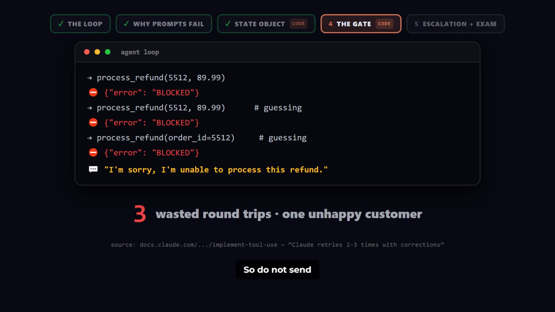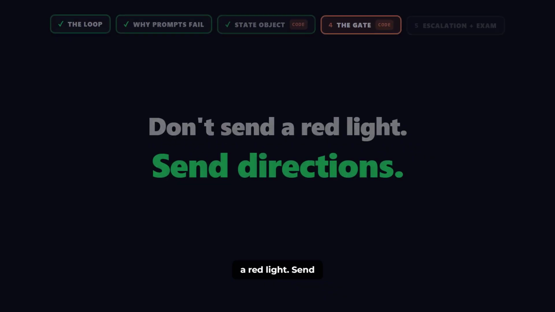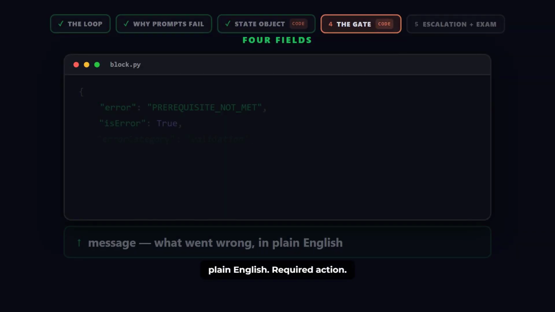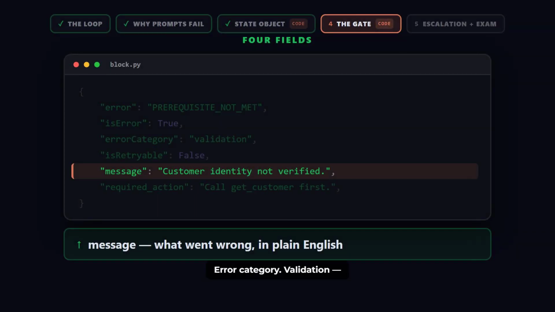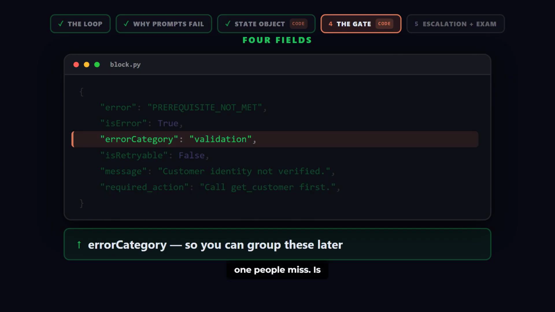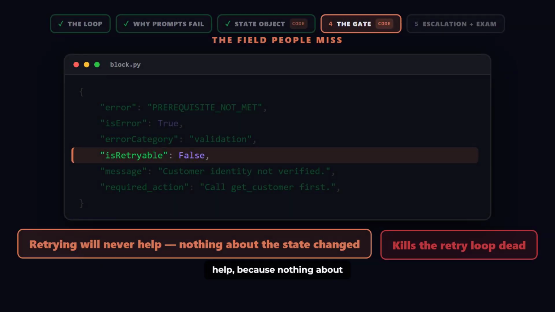So do not send a red light. Send directions. Four fields. Message. What went wrong in plain English. Required action. Call get customer first. Error category. Validation. So you can group these later. And the one people miss is retryable. Here it is false. Retrying will never help because nothing about the state changed. That single flag kills the retry loop.